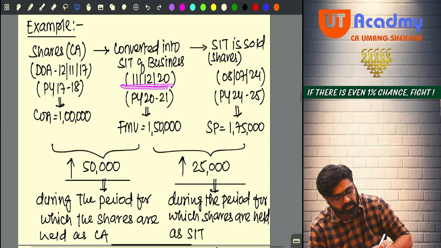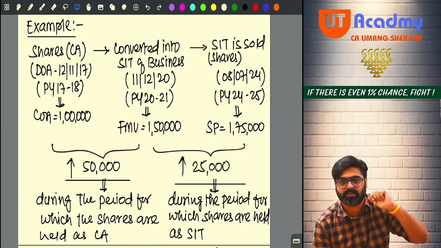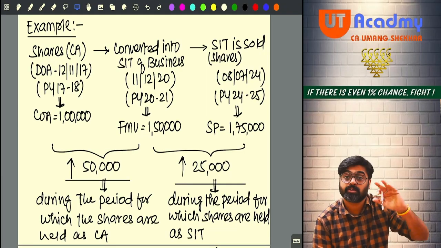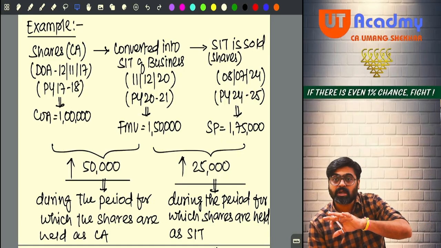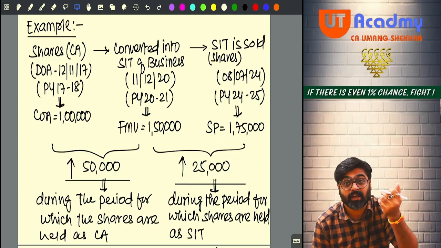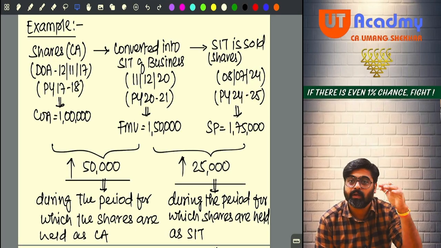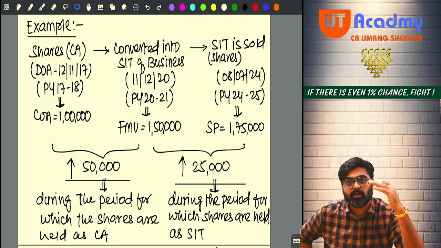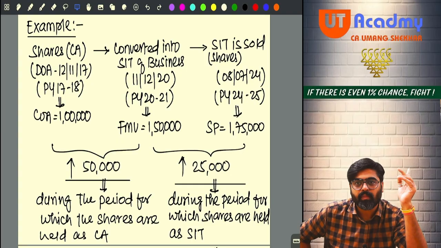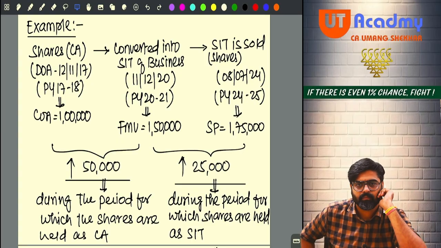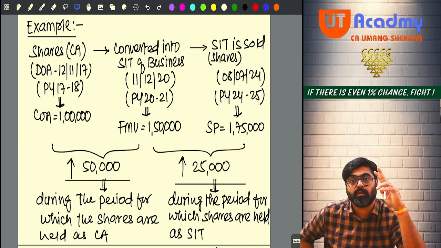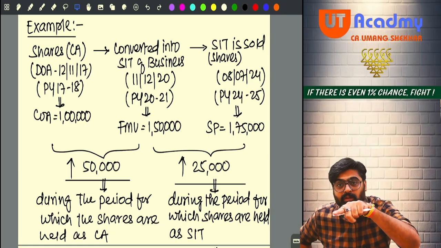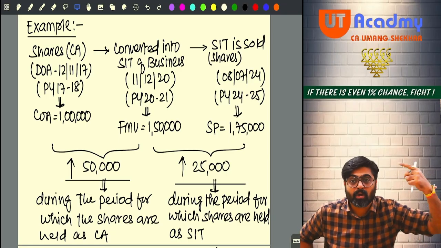That on 11th of December 2020, you are not going in the market, not selling the shares as your capital asset. Rather, on 11th of December 2020, you started a share trading business. In your share trading business, you started treating these shares as your stock in trade. Meaning that on 11th December, you started one business. In that business, you wanted to bring capital. So, you brought a capital of rupees 5 lakhs. But that 5 lakh rupees of capital you brought in two forms. One, 3 lakh 50 in the form of cash, and this 1 lakh 50 worth of shares as on this day you brought in the business.